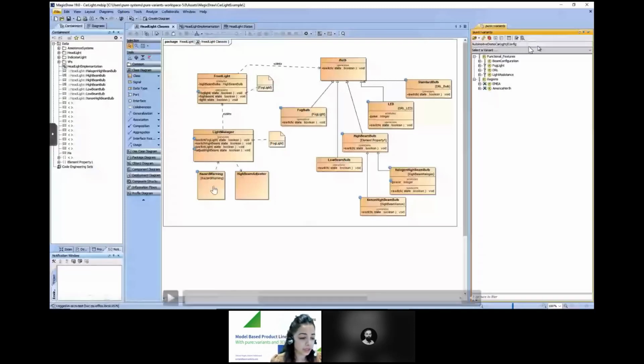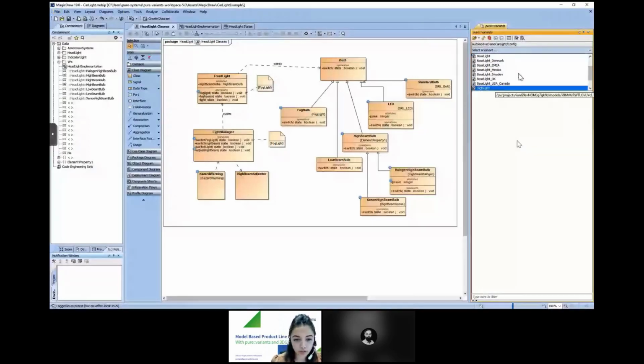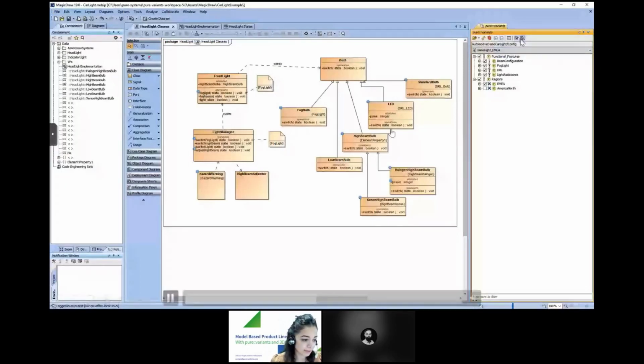This we can do by selecting a particular variant that we would like to have. As you can see, there is a list of variant models here. Now we select Baselight EMEA, and on this we click on this button, Enable Transformation Preview. On clicking this, we see that the element property and the primitive property are highlighted in yellow.